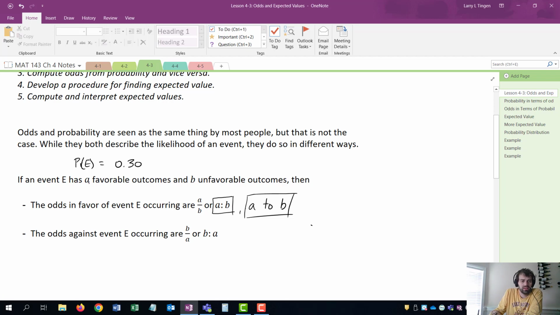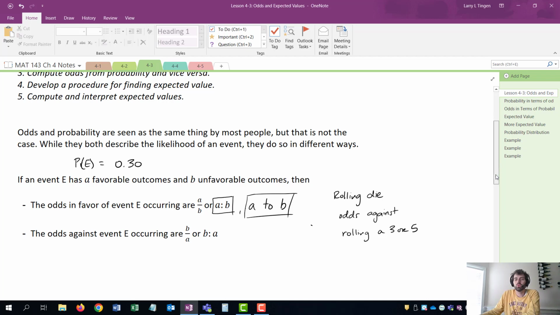Let's make it a die. Rolling a die. What are the odds against rolling a 3 or a 5?